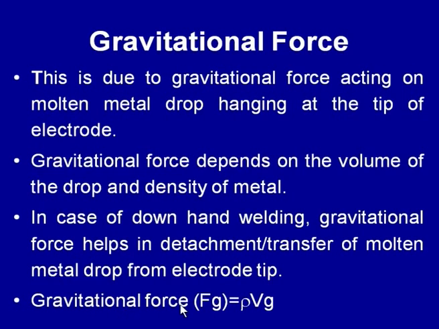And if we see this equation, here the gravitational force acting at the tip, acting on the molten metal drop, is governed by rho V g, where rho is the density of the metal in question and V is the volume of the drop, which is determined directly by the size of the drop hanging at the tip of the electrode, and g is the gravitational coefficient. So, larger is the size, greater will be the gravitational force, and especially in case of the downhand welding, the gravitational force tends to detach the drop from the electrode tip and thus facilitates the metal transfer.